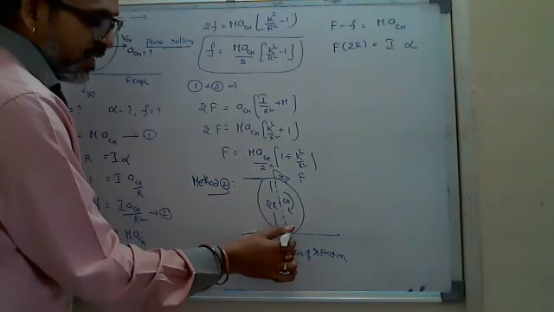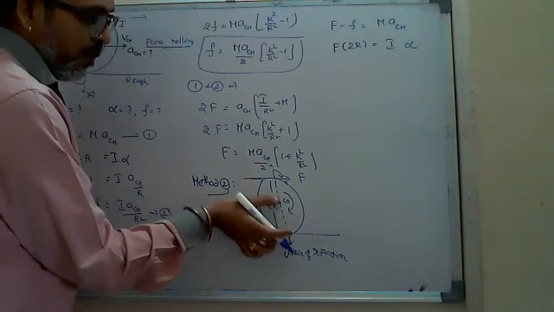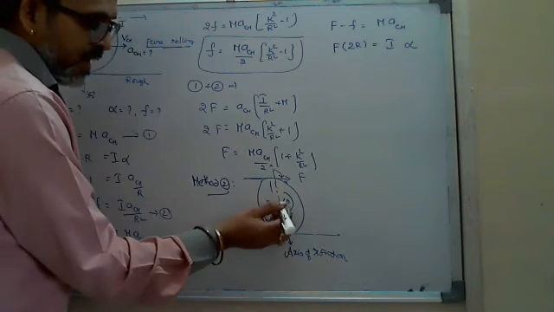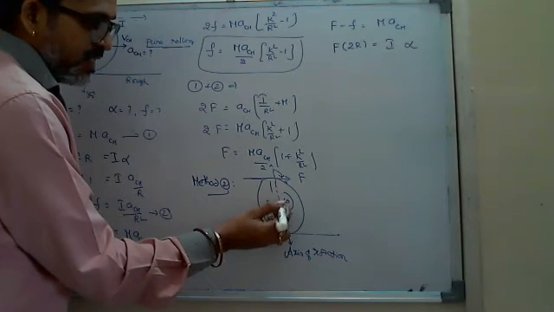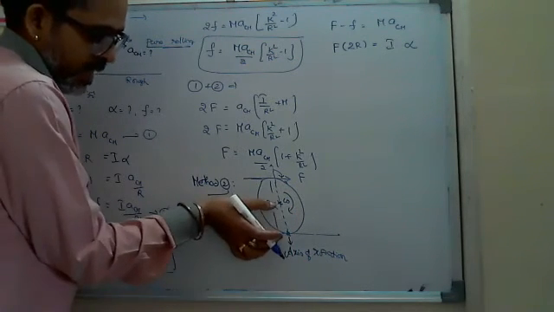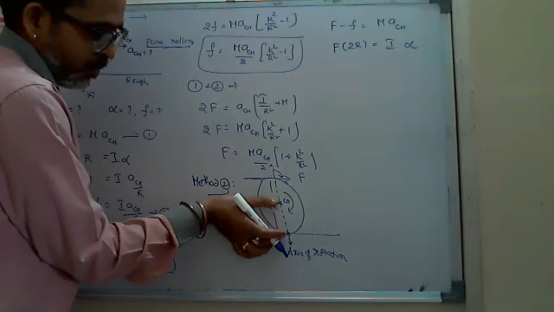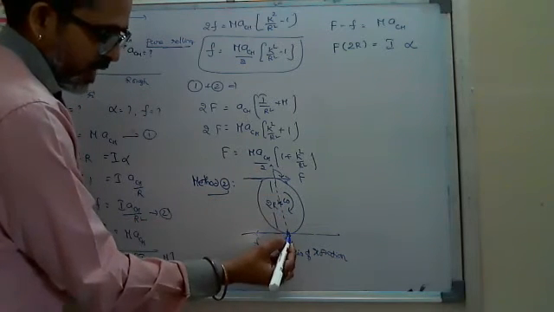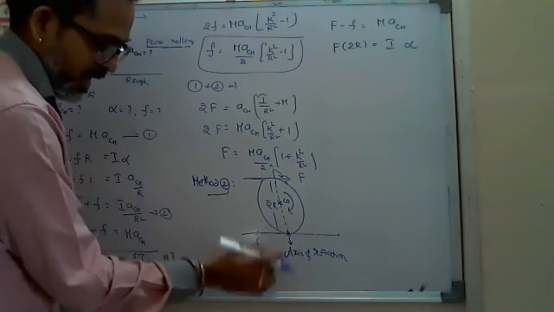About a tangent. Tangent means we have to apply the parallel axis theorem. Parallel axis theorem, I have to write I_CM plus M R square. Okay, so the moment of inertia about this axis, why? Because I took the axis here.